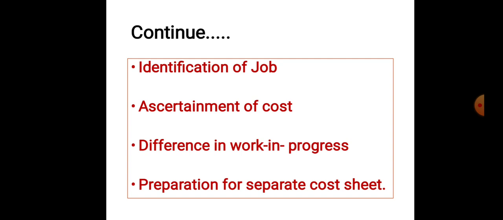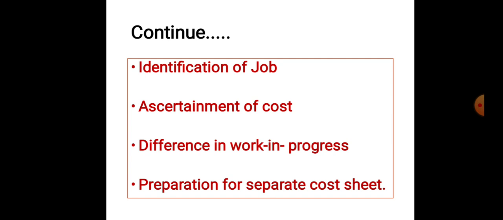Next, preparation of separate cost sheet. There is a need to prepare a separate cost sheet for each job, because one job is different from another. We should enter all the details about a particular job: the duration of the job order, the amount required for the job order, and the estimated cost, written alongside the actual cost, and each job against the price charged for each job.